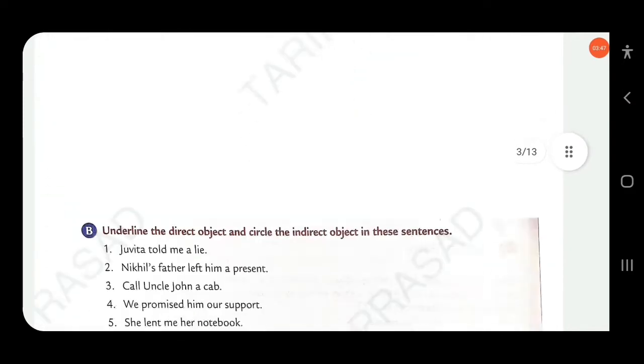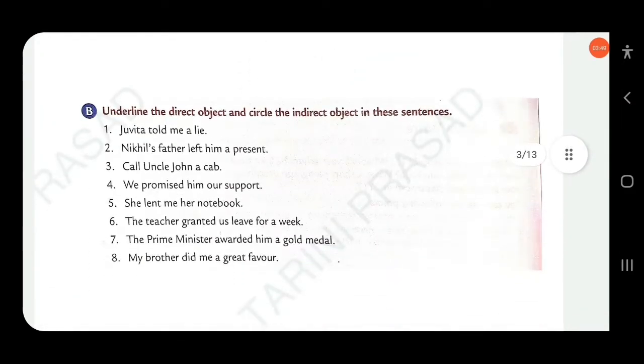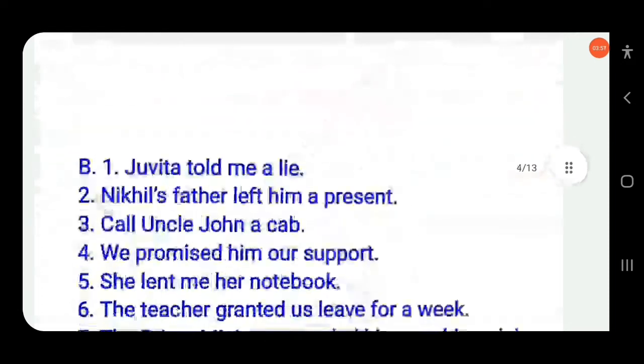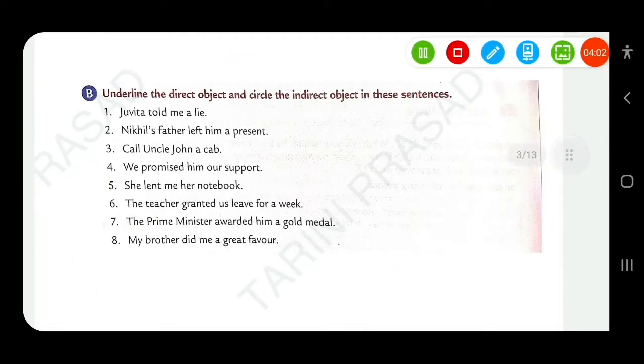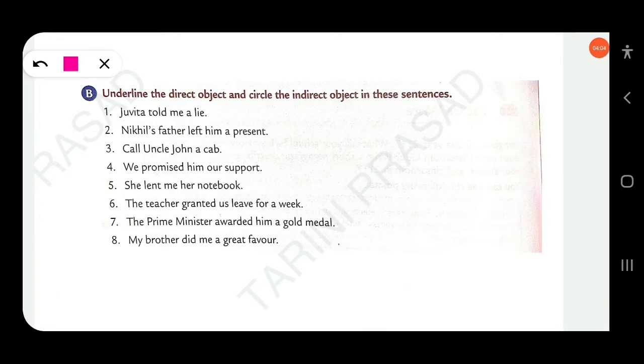Then next, underline the direct object and circle the indirect object in these sentences. Here, "Juvita told me a lie." As I have told you, there are two objects, a lie and me.